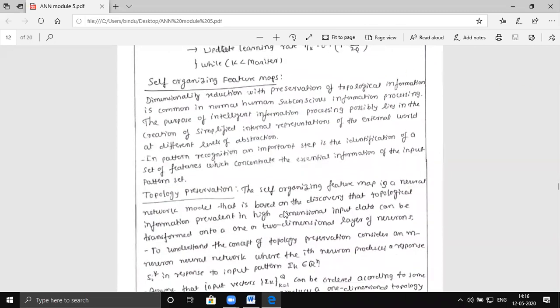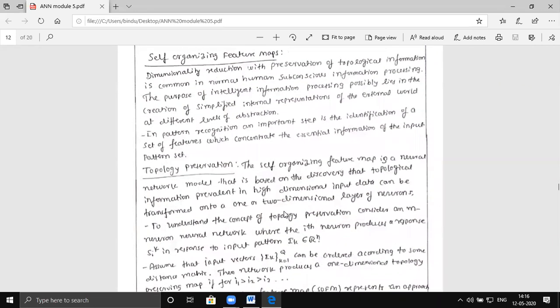Okay. So once you obtain the training, now let us go to the next concept, that is self-organizing feature maps. What is going to happen here? Let us say you want to identify a person. Once you want to identify a person, what happens? You will remember his features. Suppose that a person has 20 different features. Some of the very important features you may be able to remember. Those important features are used to recognize that person.